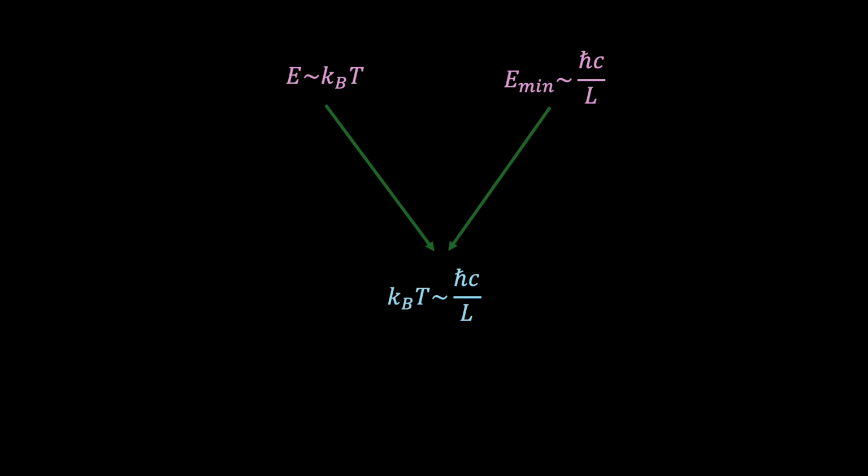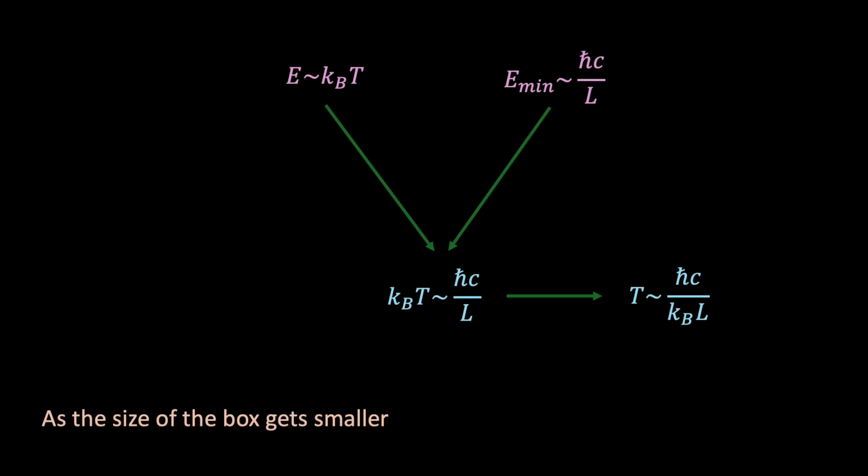So let's now go back to our confined particle, the one squeezed into a box so small that it enters the ultra-relativistic regime where the energy is given by h bar c over L. But now let's connect this to temperature using Boltzmann's relation E equals kT. We can then equate the two and we find the following blue expression. And if we then rearrange for T, we find that the temperature scales as h bar c divided by kL. And this equation says something truly profound. As the size of the box gets smaller, the effective temperature goes up.